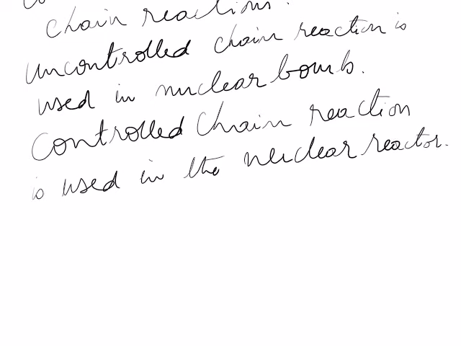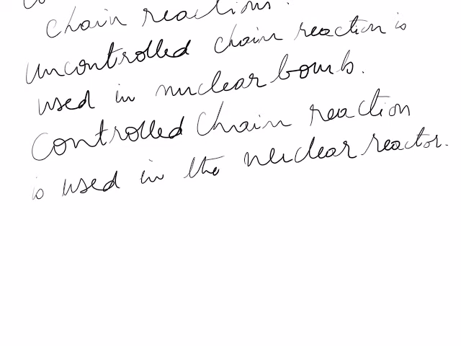Okay, now the large amount of energy that is released during a fission reaction can be used for both destructive as well as constructive purposes. For destructive use, the fission process is used in the nuclear bomb. Sometimes you have heard it as the atom bomb, but the atom bomb is a destructive use, so here it is not advisable.